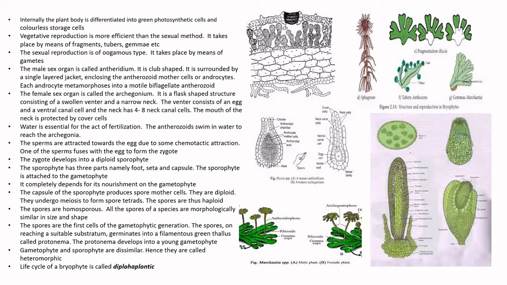So the life cycle of a bryophyte is called diplohaplontic because it has a diploid phase and a haploid phase. So it is also referred to as diplohaplontic. So you have a proper alternation of generation in bryophytes. You have the gametophytic stage and sporophytic stage alternating with each other. So you have a distinct alternation of generation. We say alternation of generation, right? A clear alternation of generation you can see in bryophytes.